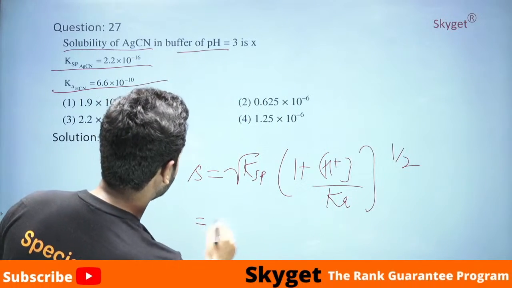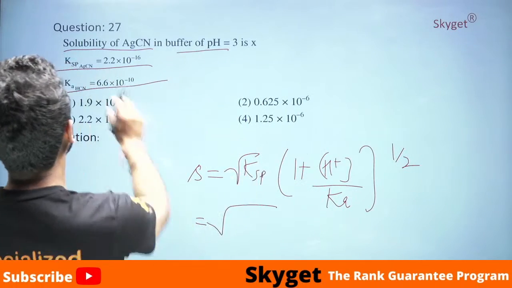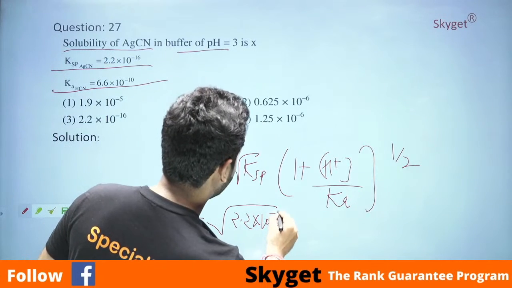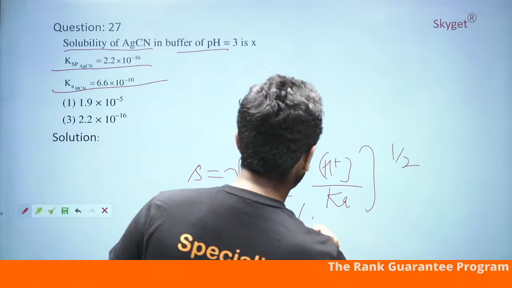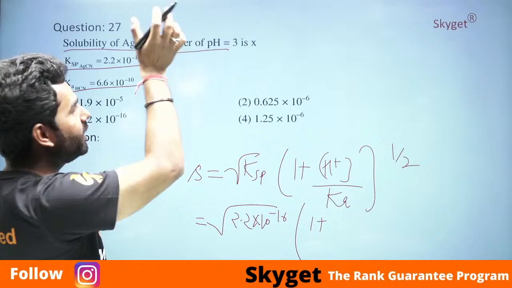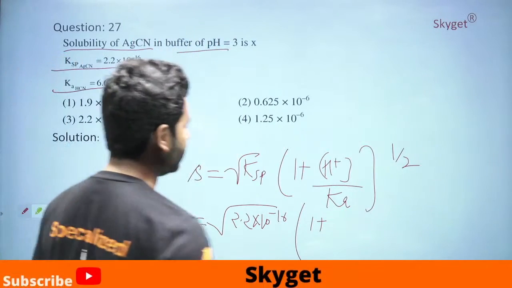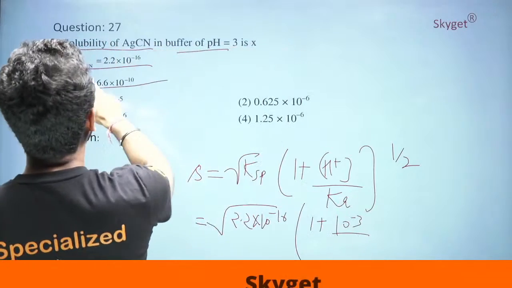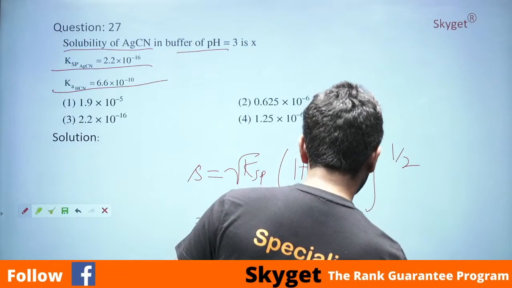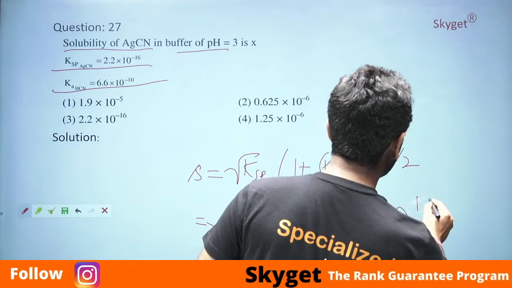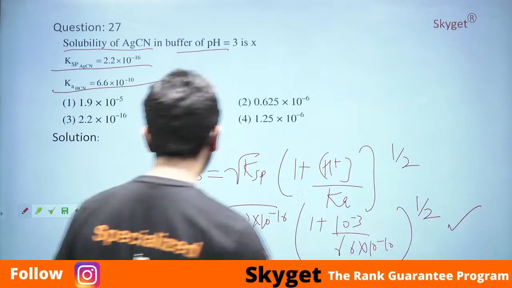Directly put the values. We have Ksp given as 2.2 into 10 to the power minus 16, braces 1 plus H plus concentration is given here. pH is 3. We know pH 3 means H plus is equal to 10 raised to the power minus 3. Divide by Ka, this one, 6.6 into 10 raised to the power minus 10, brackets, to the power half.